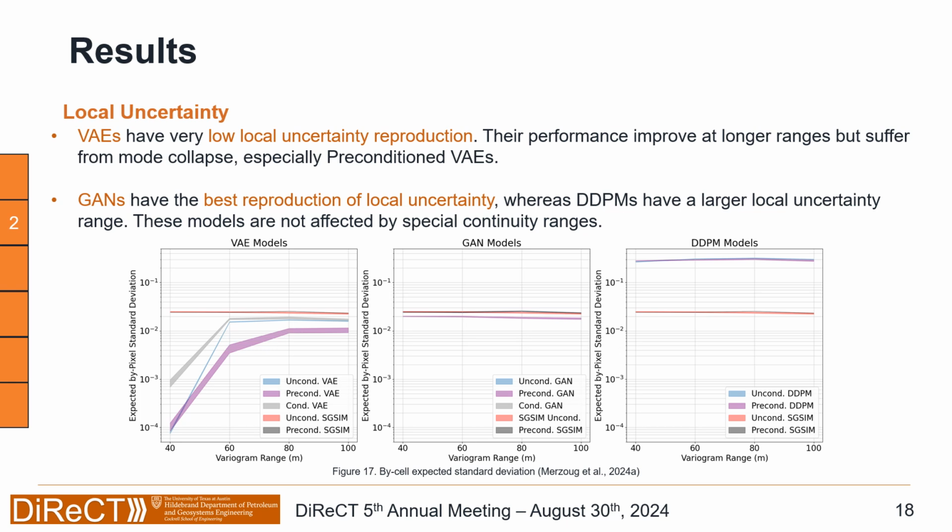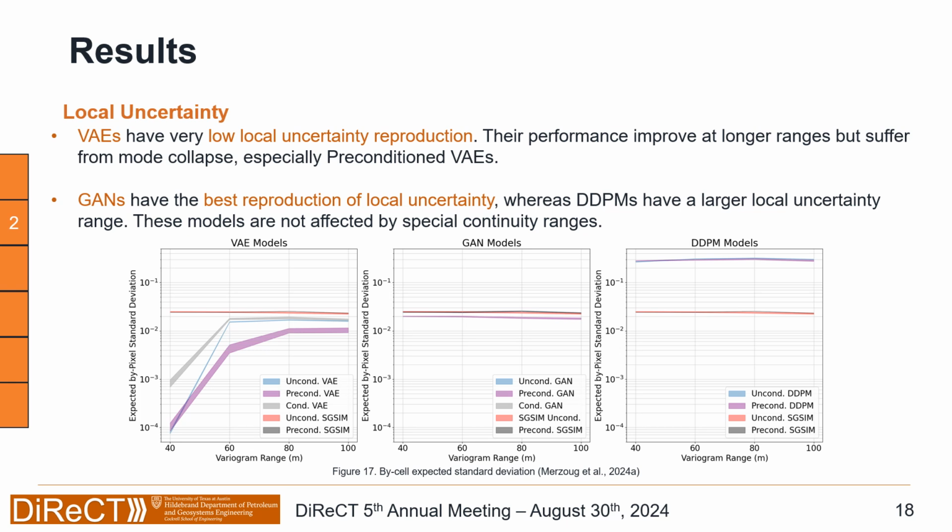The VAE models struggle to reproduce the local uncertainty, or the bipixel expected standard deviation, and they suffer from mode collapse. Mode collapse is basically where the generative AI always produces the same images, which is going to give you a very low standard deviation.